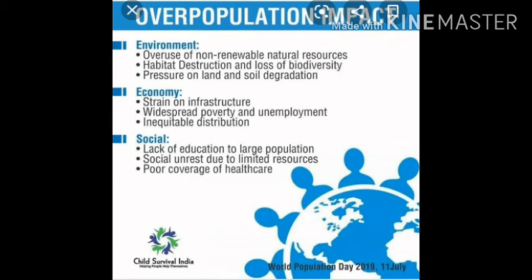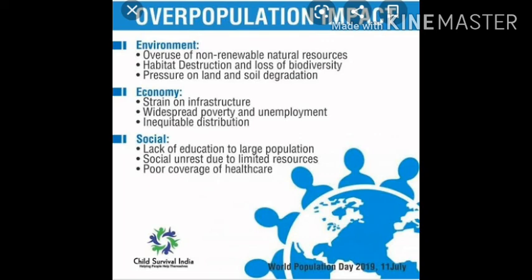Secondly, increase in cultivable land. The people of that area or farmers will try to increase cultivable land for the increasing population. So what will they do? Deforestation will follow. They will cut the trees to increase land. And if deforestation occurs, extinction of plant and animal species will occur. Rainfall will decrease, because trees attract rainfall and increase humidity, and soil erosion will also increase. So this is the second impact.